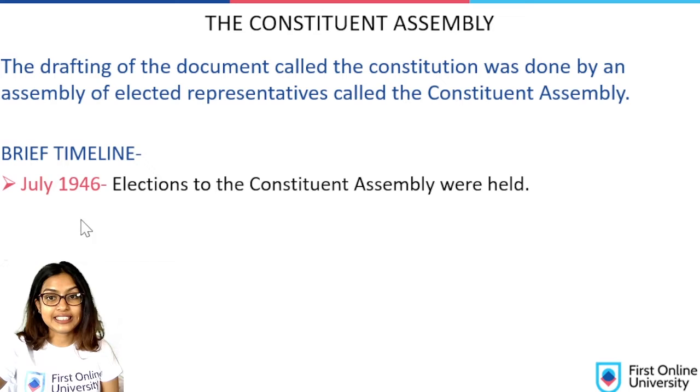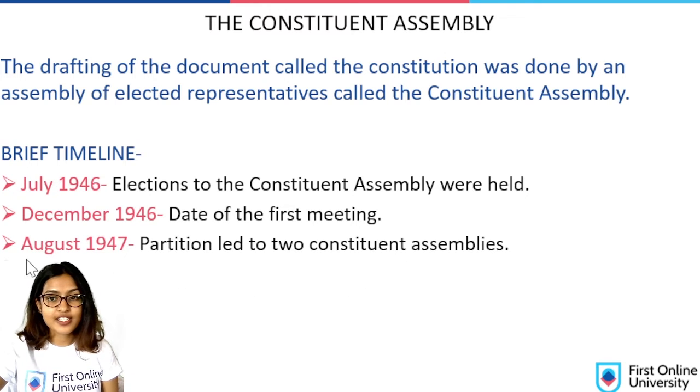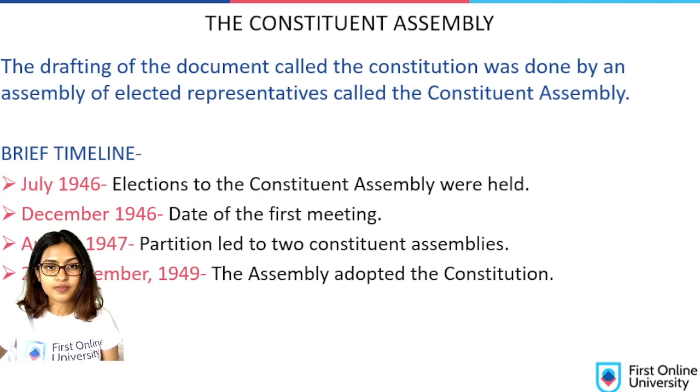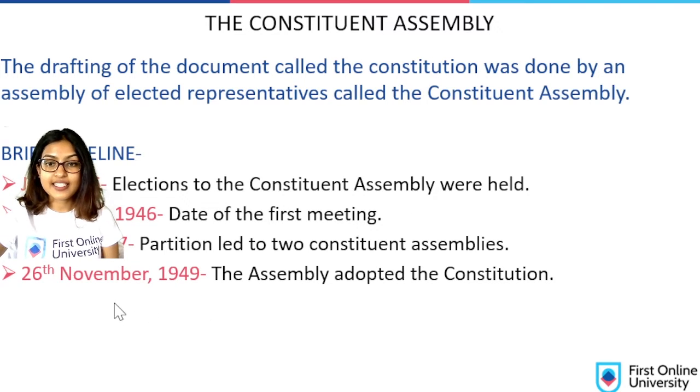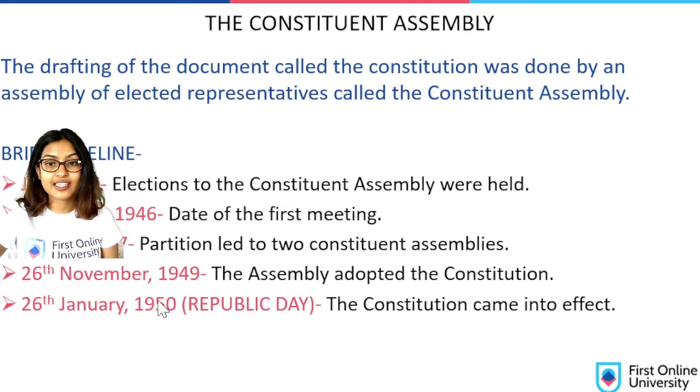In July 1946, elections to the Constituent Assembly were held. In December 1946, its first meeting was held. In August 1947, the partition occurred that led to two constituent assemblies, the Indian and the Pakistani. On November 26th, 1949, the assembly finally adopted the Constitution. On 26th January 1950, which is also called Republic Day, the Constitution came into effect.